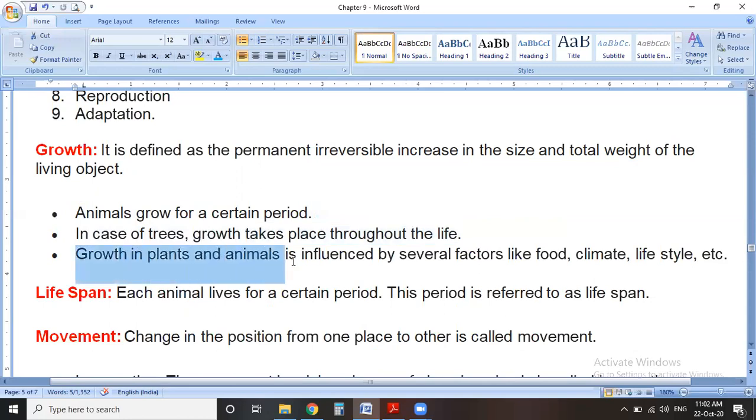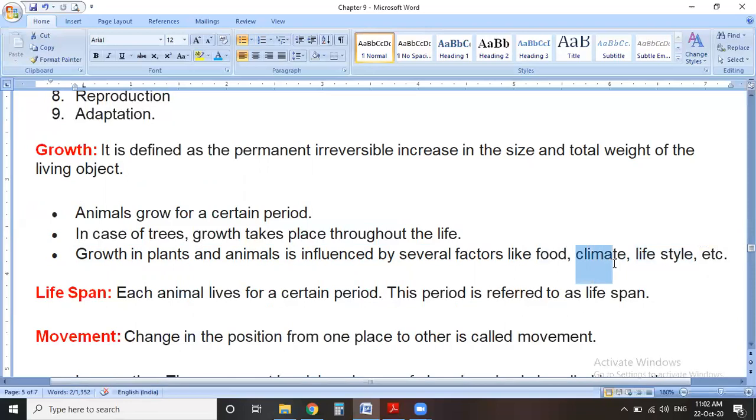Growth in plants and animals is influenced, meaning affected, by several factors like food, climate, and lifestyle. If proper food is provided to the plant or animal, they grow continuously and normally. But if we don't provide proper food or nutrients, they do not grow properly.